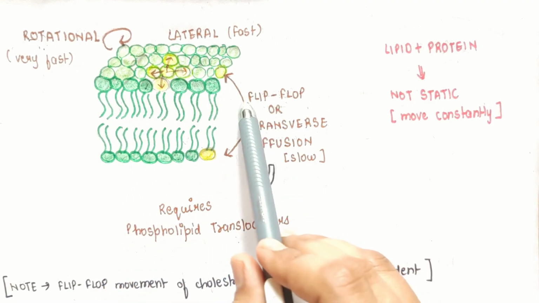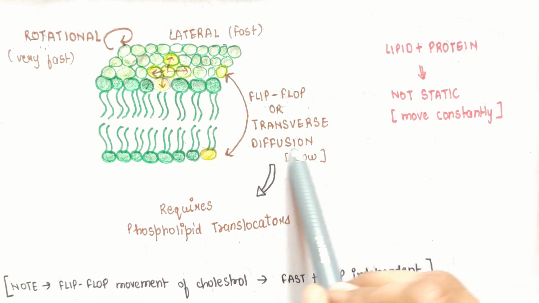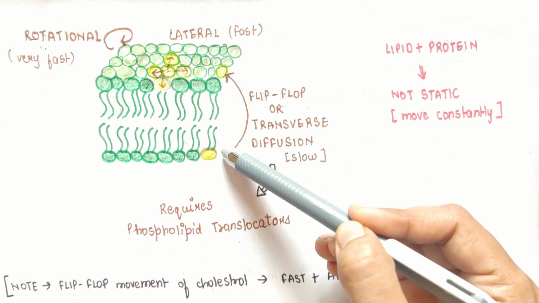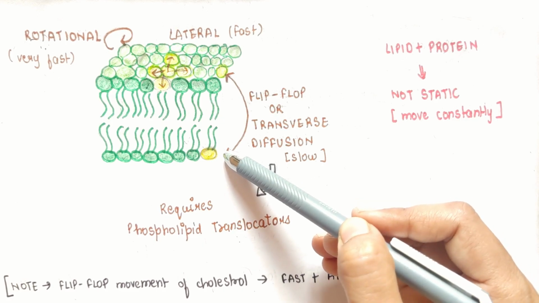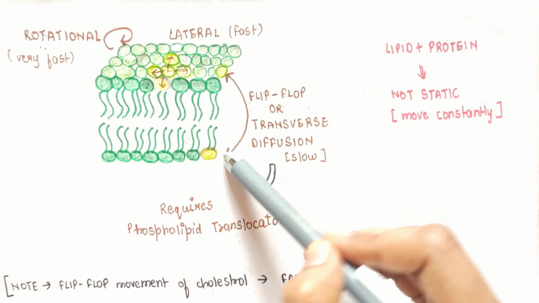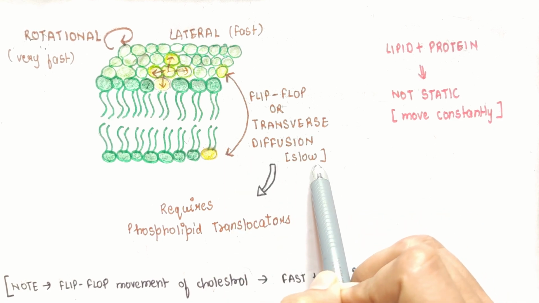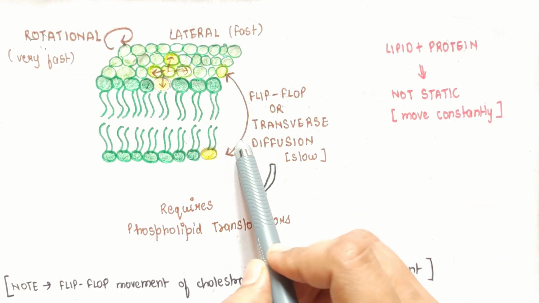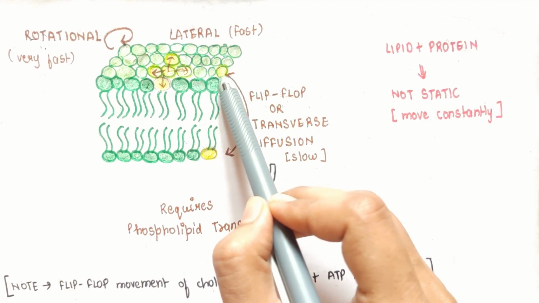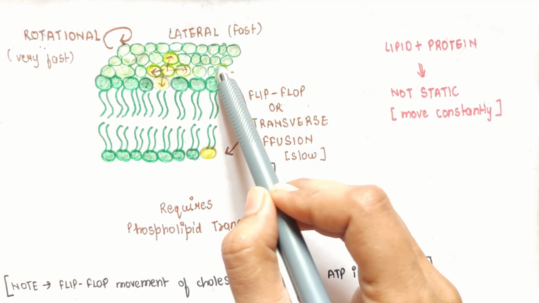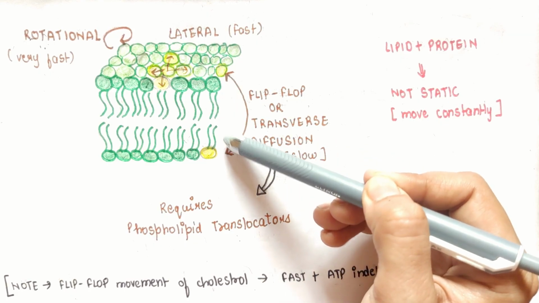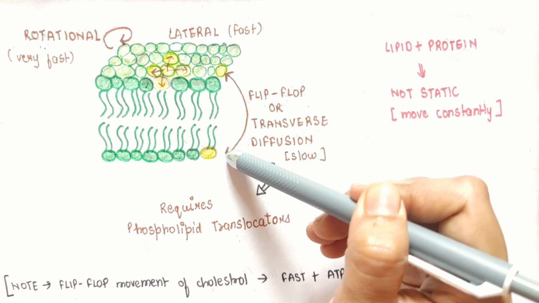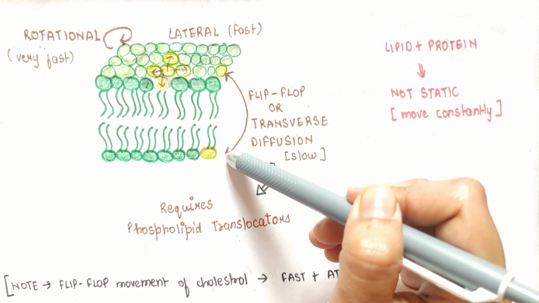Third kind of movement is this flip-flop movement or transverse diffusion. So in this type of movement, a lipid molecule flips from one leaflet to the second leaflet of the membrane, and this kind of movement is quite slow and rare, and it is observed once a month. Why? Because in this movement, the polar head of the lipid molecule has to cross the non-polar or hydrophobic content of the cell membrane to reach the second leaflet, and this is highly energetically unfavorable.